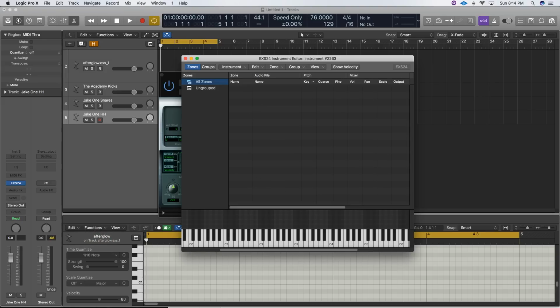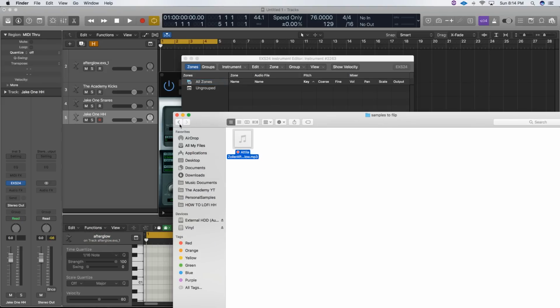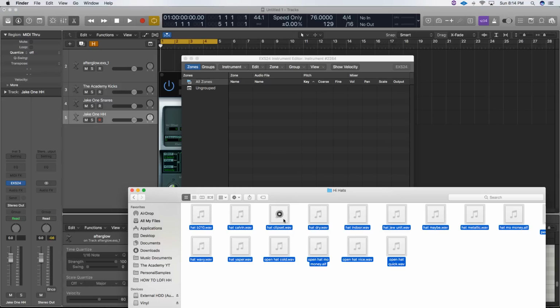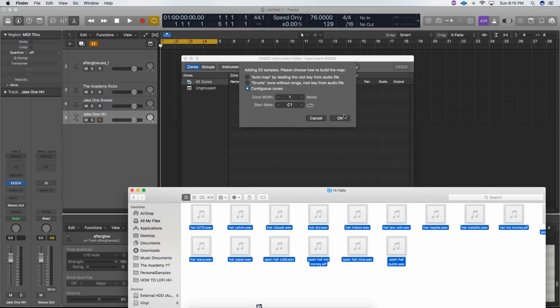Now, once you have this blank page, you're going to want to find the drum samples that you're importing. All I do is hit Command A, it selects all the samples, and then I drag them into the EXS24.